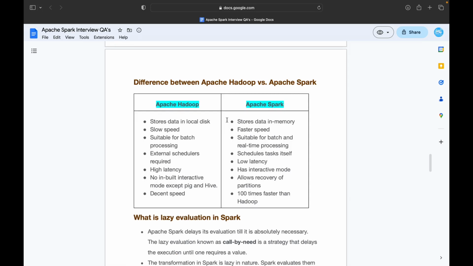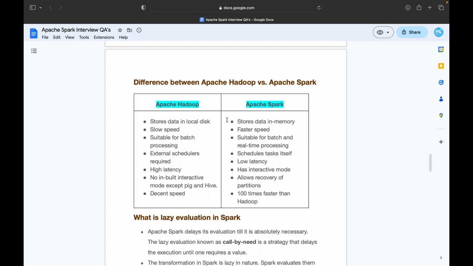The first question is the difference between Apache Hadoop and Apache Spark. This is a very commonly asked interview question for big data engineers irrespective of your experience. The first difference is that Apache Spark stores data in memory, whereas Apache Hadoop stores data on local disk. When you talk about speed, Apache Hadoop is comparatively slower than Apache Spark. And Apache Hadoop is suitable only for batch processing, whereas with Apache Spark you can do both